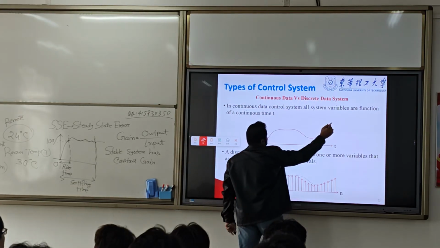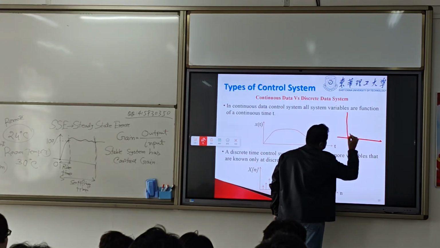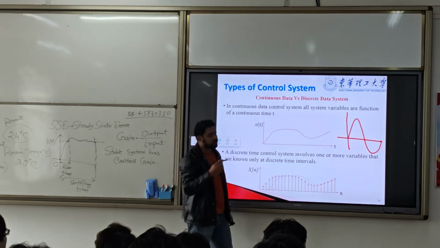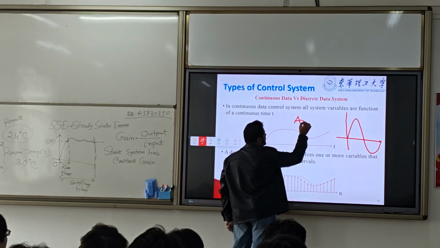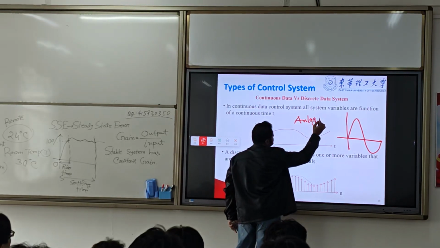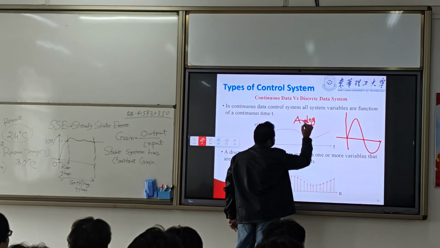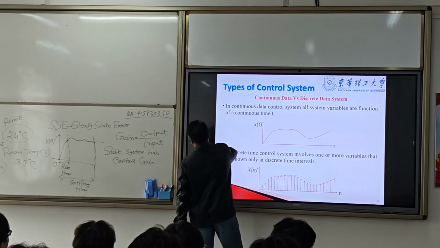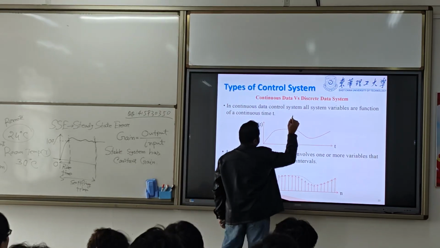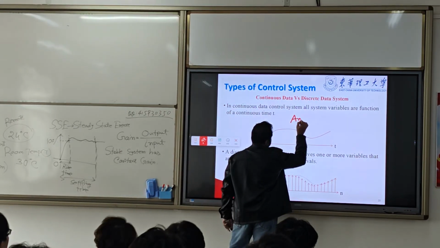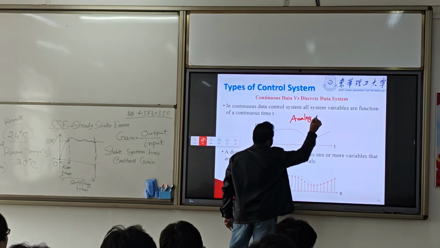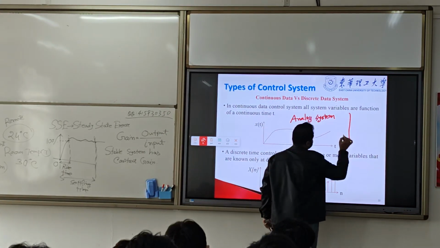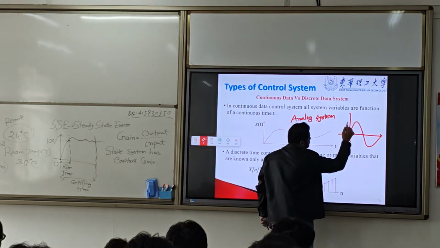This is a continuous system. That system we call an analog system. All analog systems are continuous systems. This is an analog system.